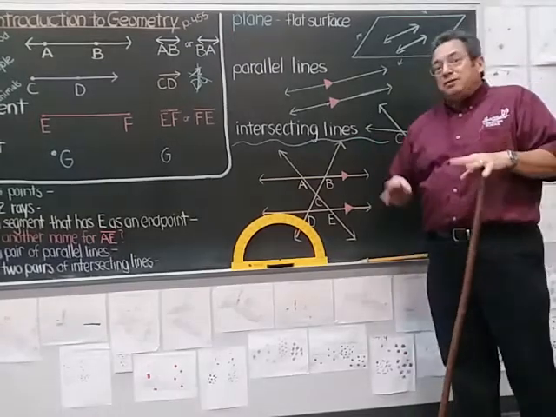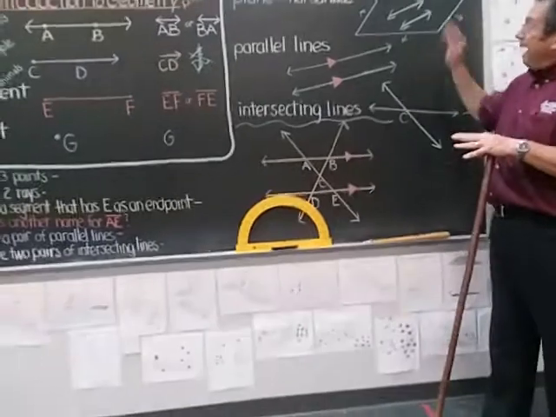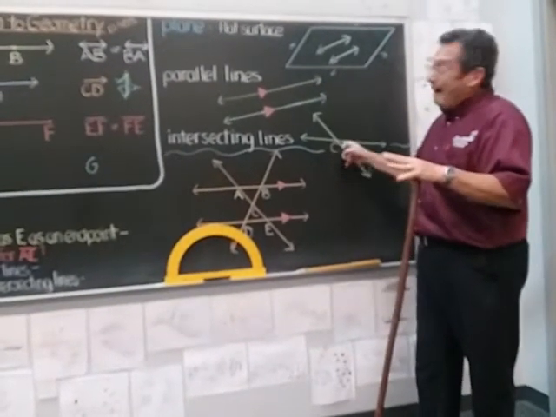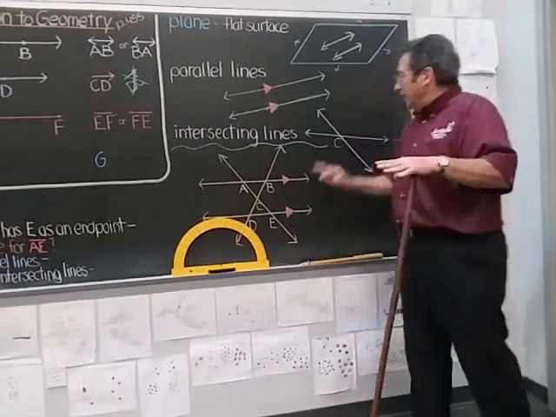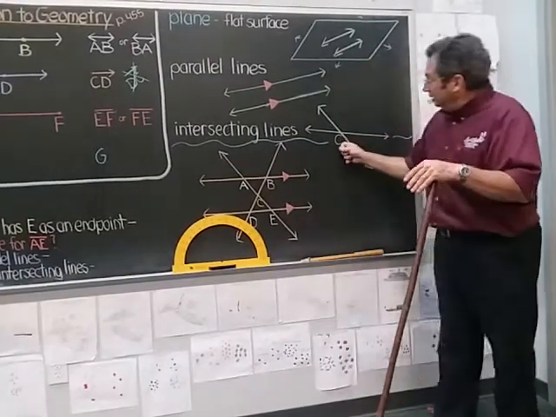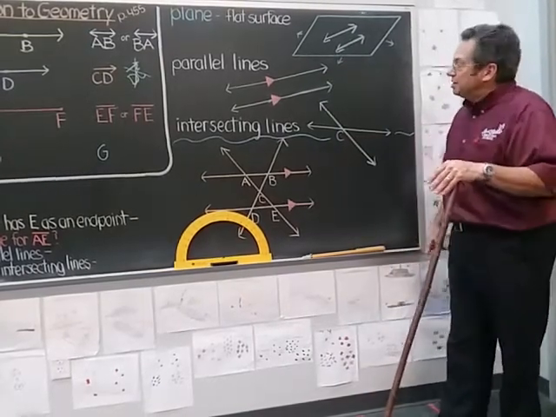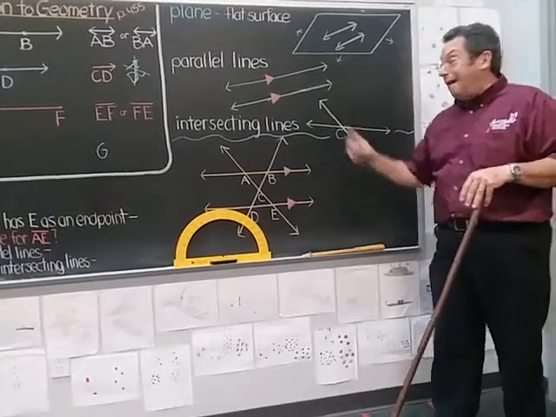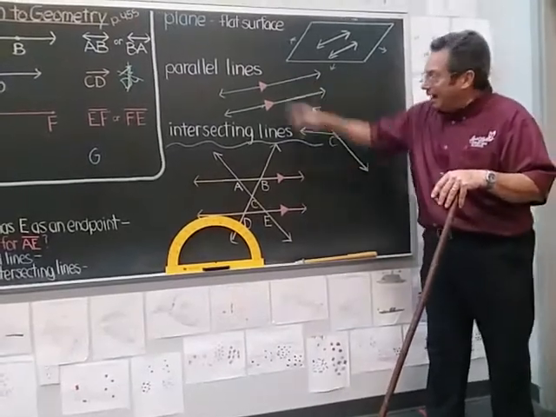Or if you have two lines on a plane, remember a flat surface, they could either be parallel or they will eventually intersect. In other words, if they are not parallel, they eventually will meet if they're on the same plane. So intersecting lines intersect at one point. And I call the point where these two lines intersect point C. Now you notice I didn't draw red arrows on these two lines because they are not parallel. They are intersecting lines.